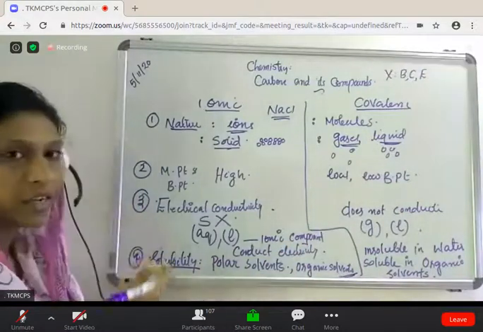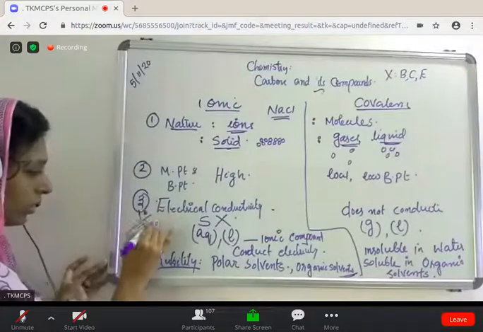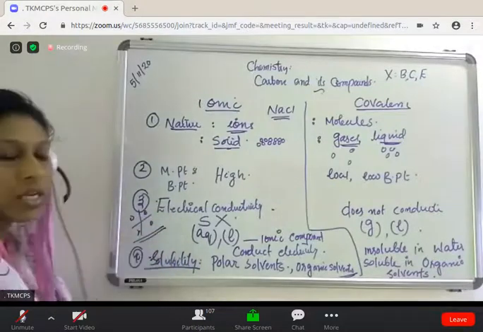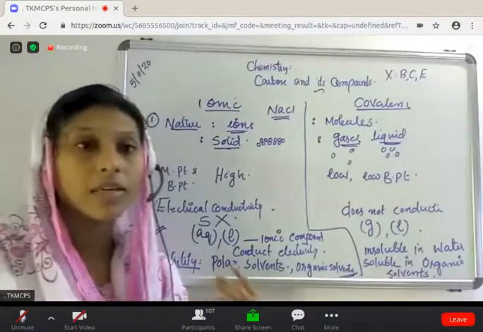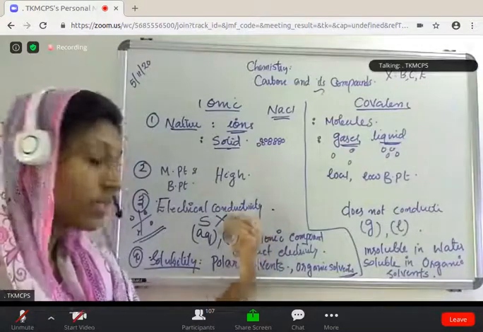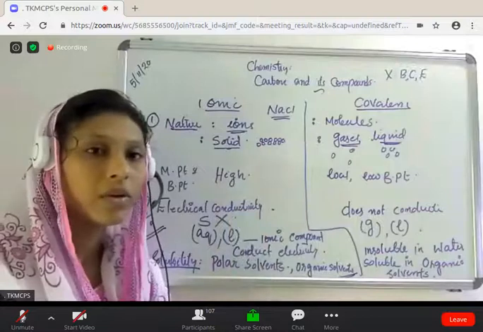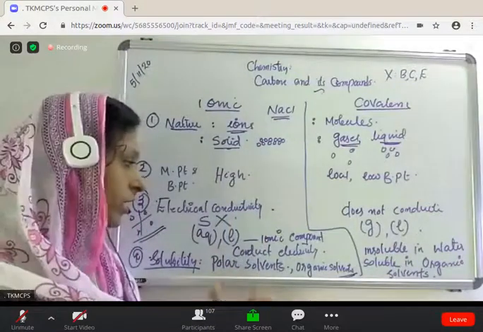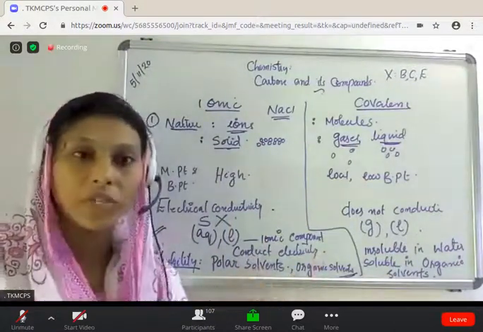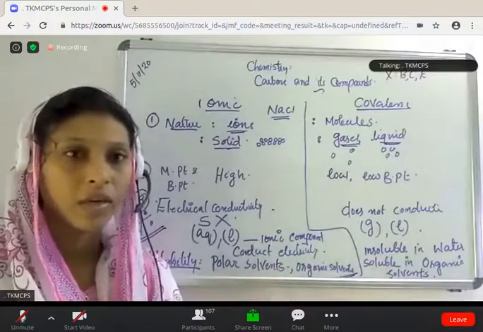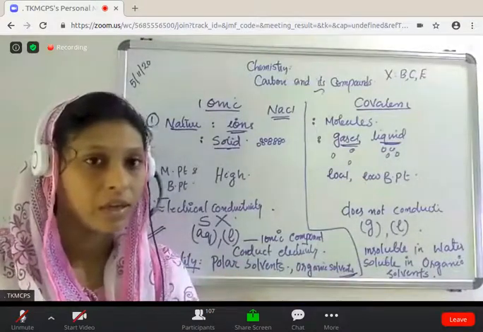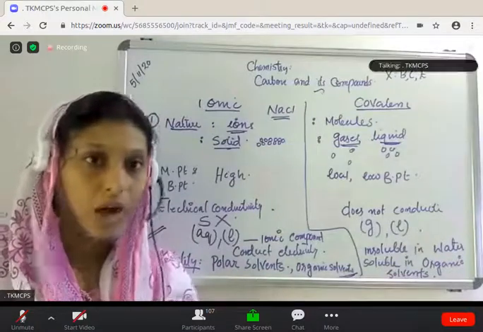Then electrical conductivity, it's a very important one. Ionic compounds do not conduct electricity in solid state, but in liquid, aqueous or molten form, they conduct electricity because of the presence of free ions. Clear? Free ions. That's the answer. Not free electrons. Free ions.